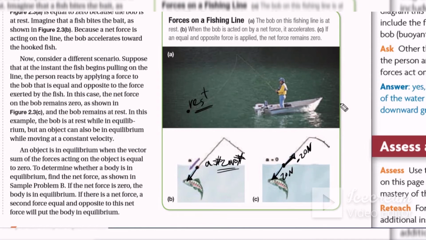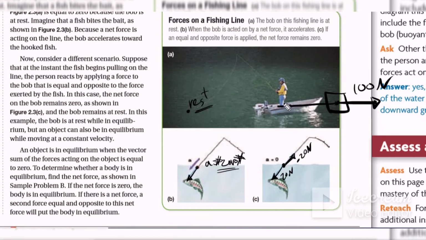Guys, if we have an object moving with, suppose, 100 Newton, and we want this object in equilibrium, we should make the net force equal 0. We exert on this object the same force in the opposite direction. Now this object is in equilibrium. That is the simple rule of Newton's first law.